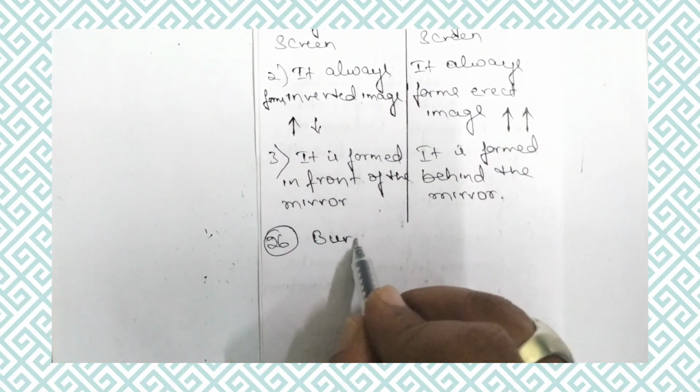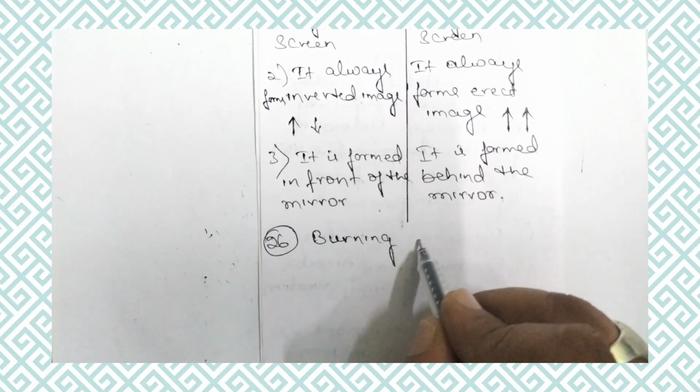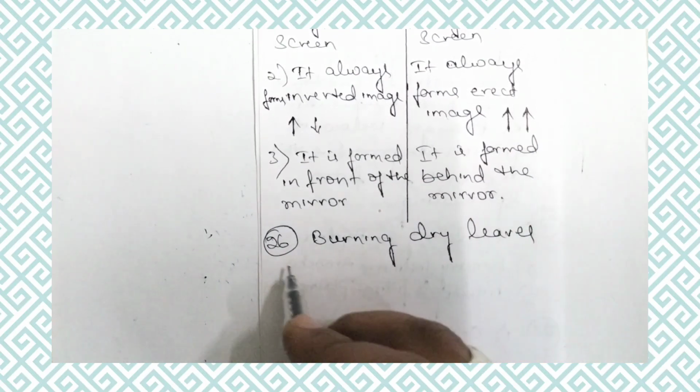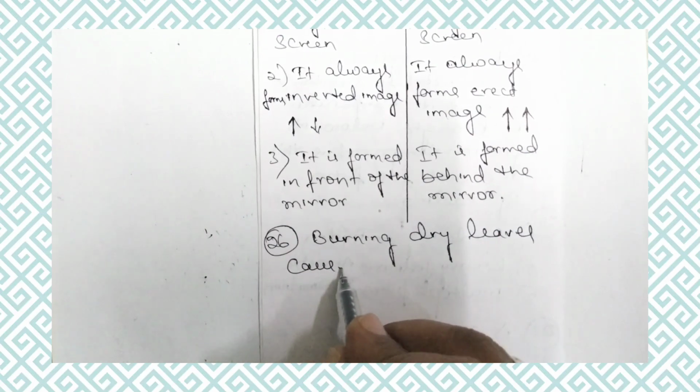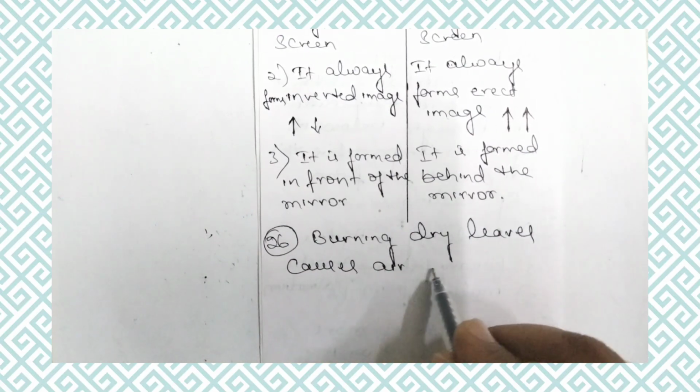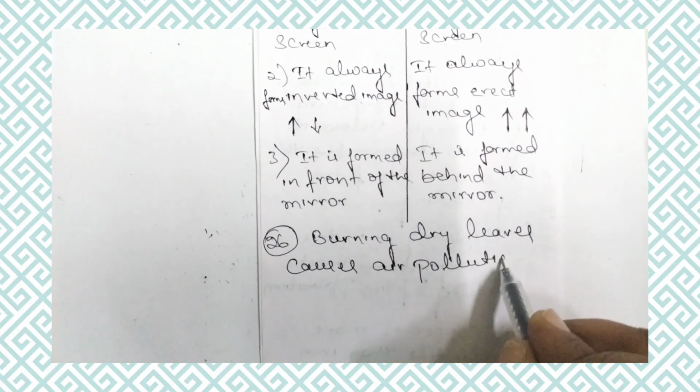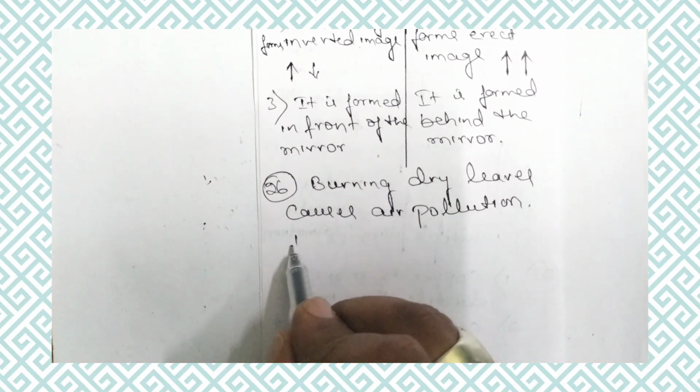So burning dry leaves causes air pollution. If you burn the leaves, it causes air pollution. Then what do we have to do?